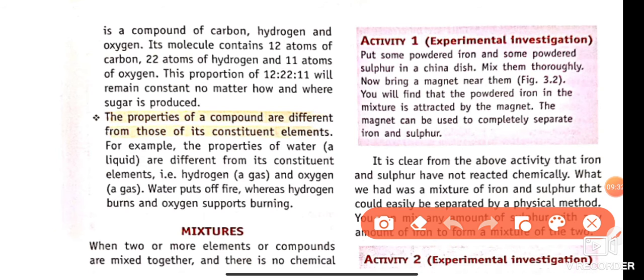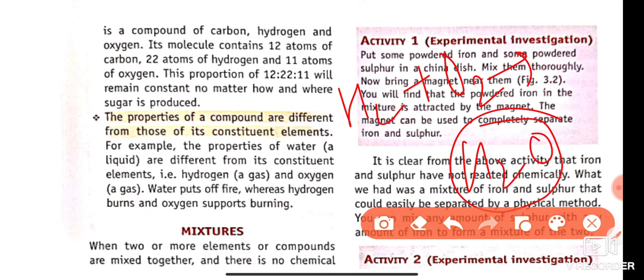For example, we know that hydrogen has a different property and oxygen has a separate property, but when they are combined together, the water compound has a different property than those of its constituents.